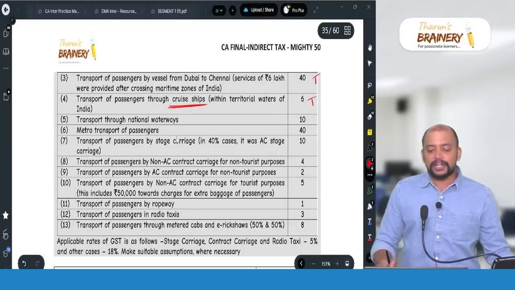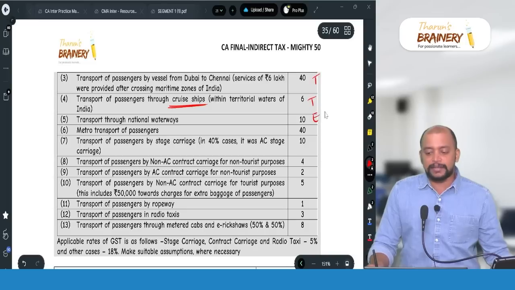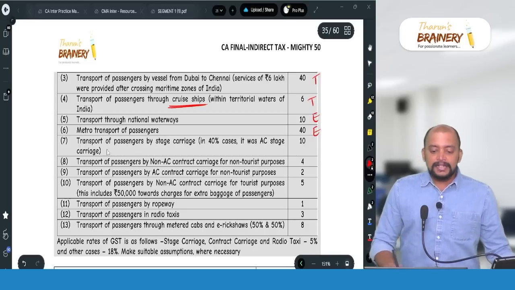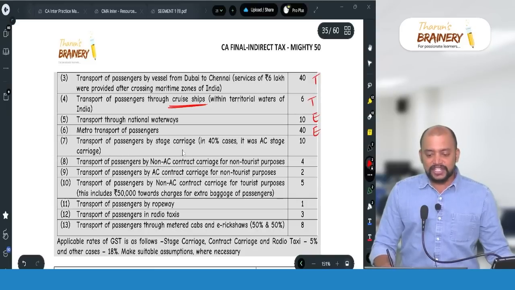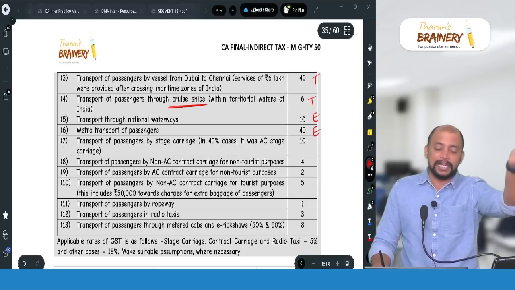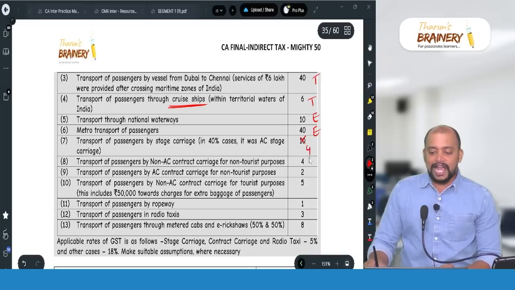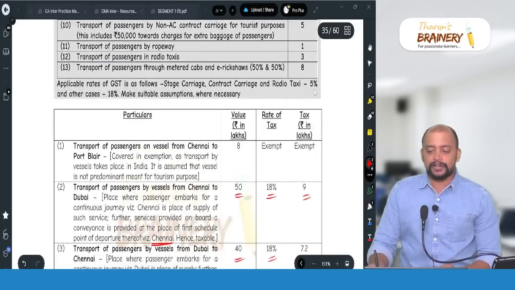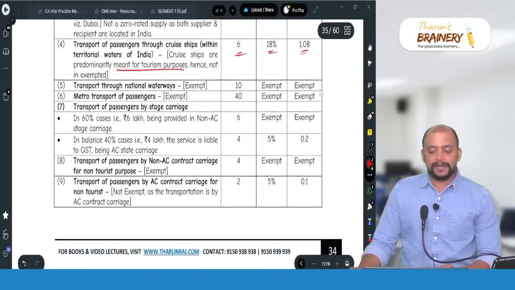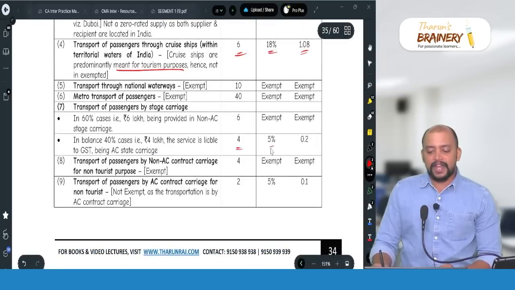Then transportation through national waterways, exempted, inland waters. Metro transportation of passenger, exempted. Transportation of passengers by stage carriage, in 40% it was AC stage carriage, so 40% is taxable, 60% is exempted. So therefore in this only 4 lakhs is taxable. So 4 lakhs taxable, that was 5%, because the rate given is 5%. So 4 lakhs into 5%, 0.2.